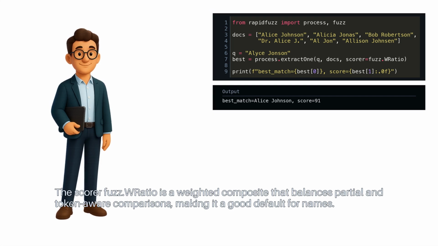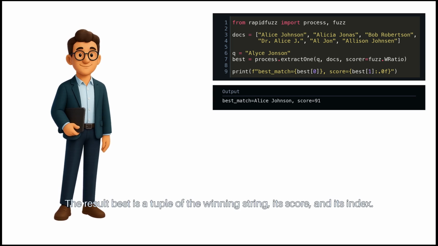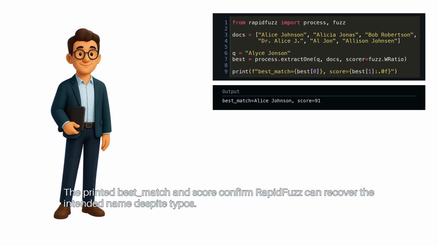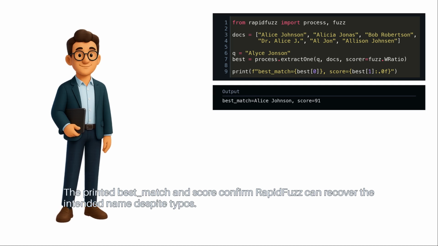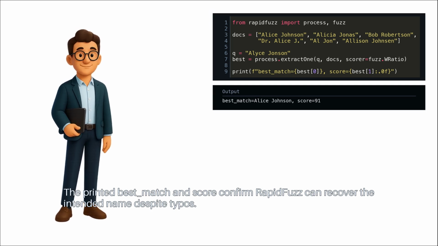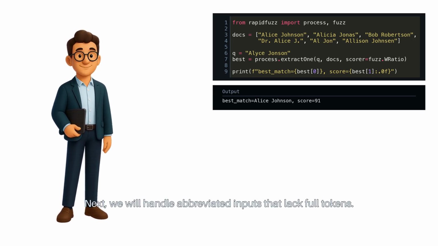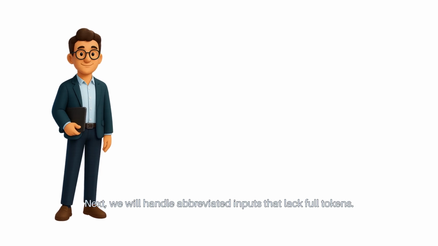fuzz.WRatio is a weighted composite that balances partial and token-aware comparisons, making it a good default for names. The result best is a tuple of the winning string, its score, and its index. The printed best match and score confirm RapidFuzz can recover the intended name despite typos. Next, we will handle abbreviated inputs that lack full tokens.